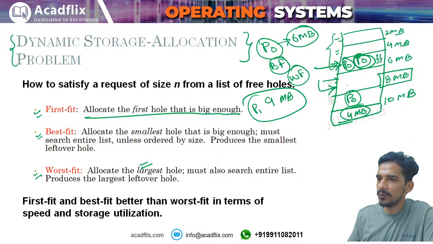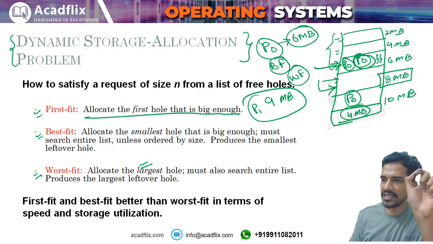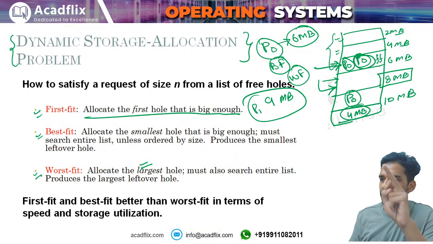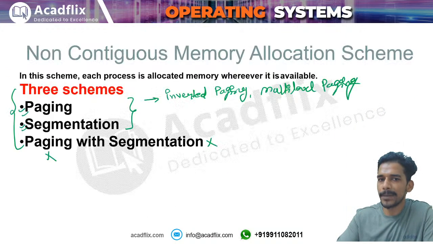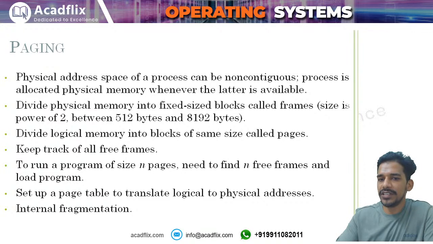Static and dynamic, in both of these external fragmentation is possible. You have to concentrate only on fixed size partitioning and variable size partitioning. If the partitioning is fixed size partitioning, there will be internal fragmentation. If the partitioning is variable size partitioning, then there will be external fragmentation. That's why in paging we have internal fragmentation, in segmentation we have external fragmentation, because paging is simply a fixed size partitioning scheme, right? So in paging what we do is we will divide the process into pages and we will divide the memory into frames.